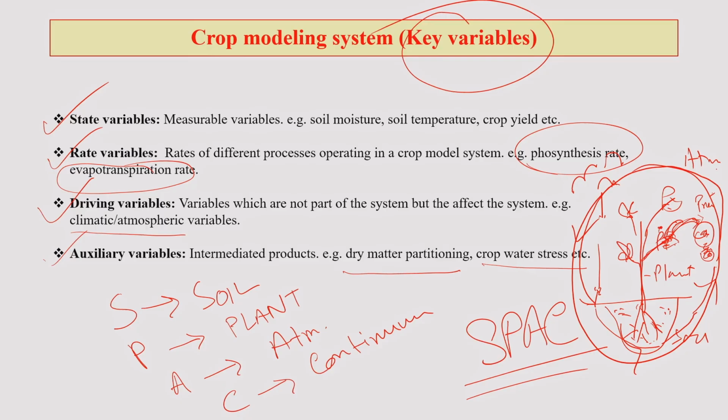For any region, if there is an unwanted event, say climate change or any other event in the soil, plant or atmosphere, and this cycle is broken, then there is an issue. You will definitely see that it affects the overall plant growth as well as the yield. This dynamics is also captured in the crop modeling system, and the better the model captures this SPAC phenomenon, the better the outcome of the modeling exercise will be.